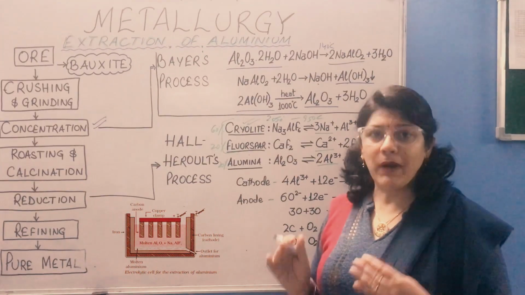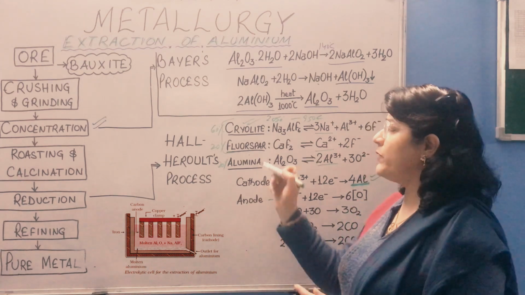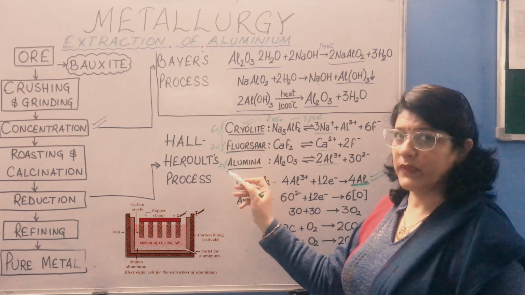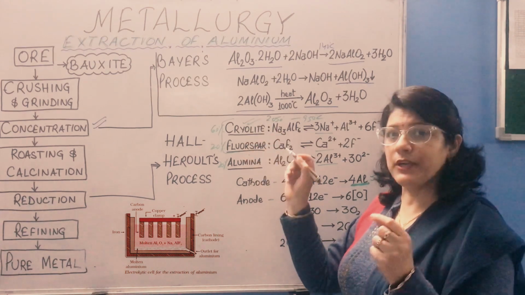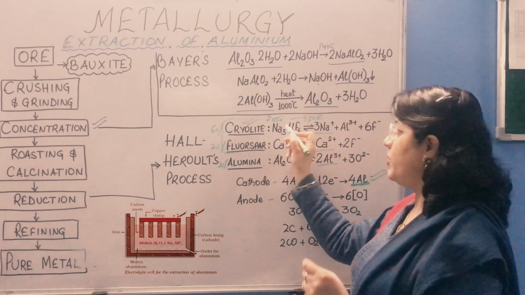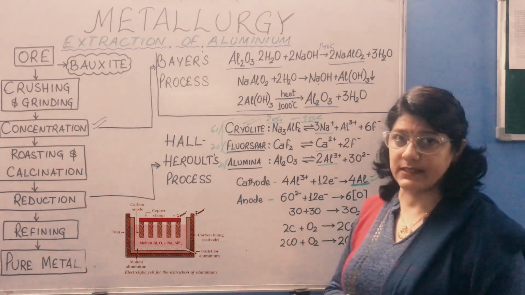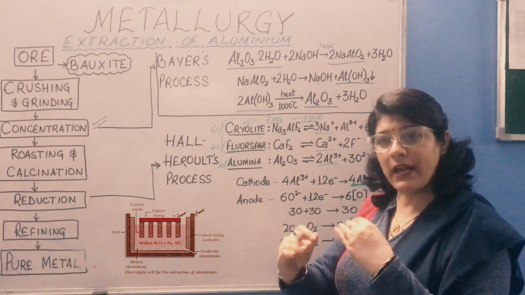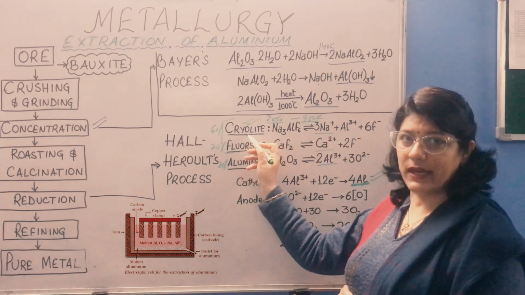In my view, important questions can be asked from this topic, such as why we are using the mixture of these three. So first question is why we are using cryolite? Because it reduces the fusion temperature from 2050 degrees Celsius to only 950 degrees Celsius. It reduces the temperature and enhances the conductivity. So this is the use of cryolite here.